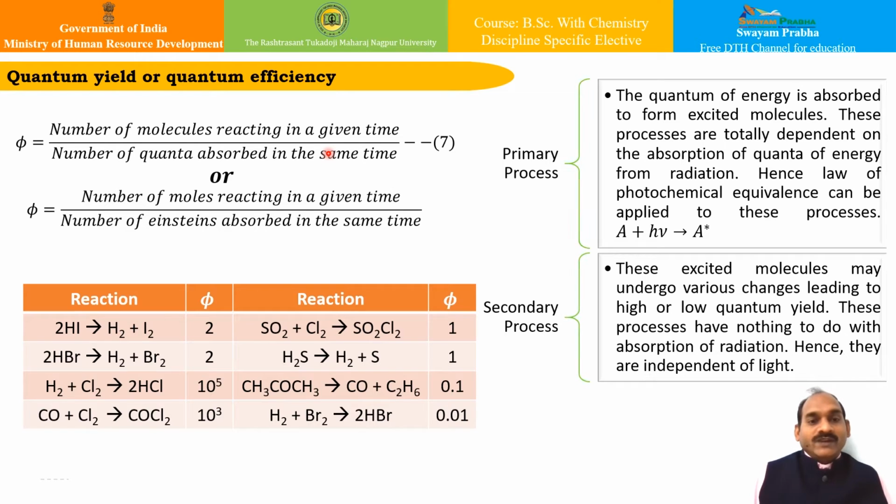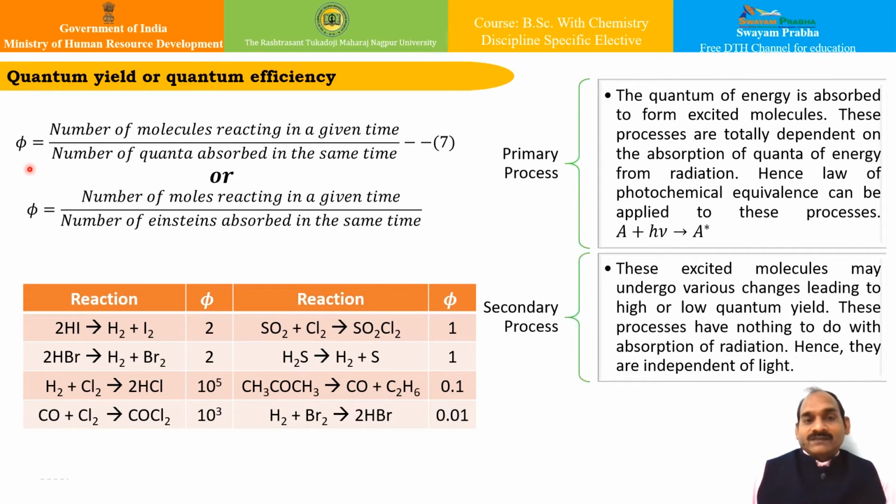It is usually denoted by phi, and it can also be defined as the number of moles reacting per Einstein of energy absorbed. So if the Stark-Einstein law is strictly obeyed, then the quantum yield of the reaction should be equal to 1. This is quite obvious, isn't it?